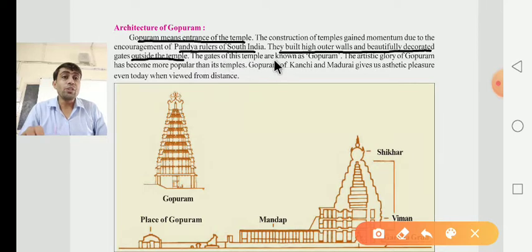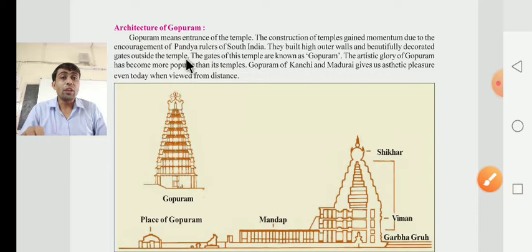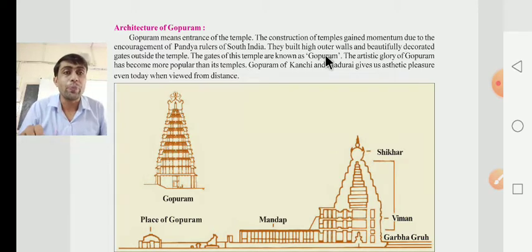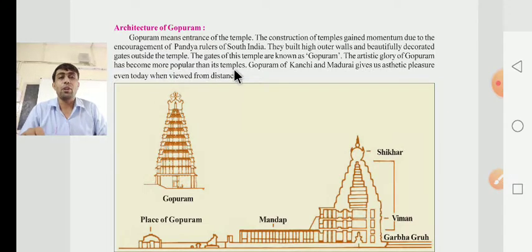The gates of this temple are known as a Gopuram, and we know very well that this gate was also decorated. The artisan glory of Gopuram has become more popular than its temple. What? The artisan glory of this Gopuram has become more popular than its temple.